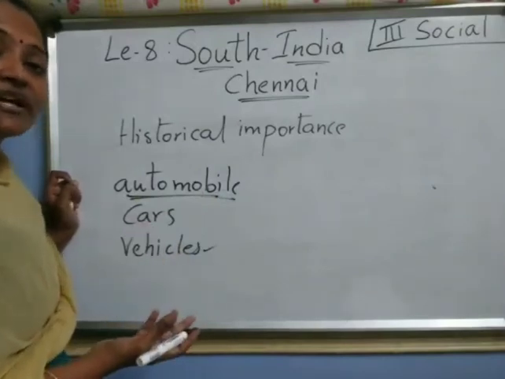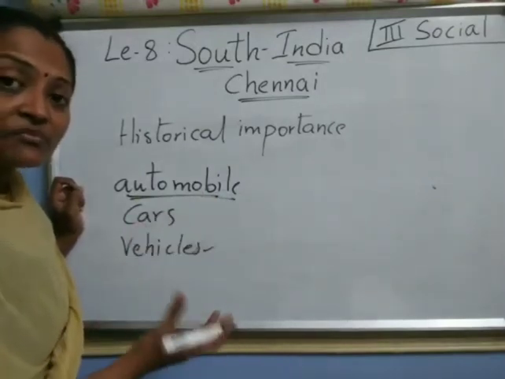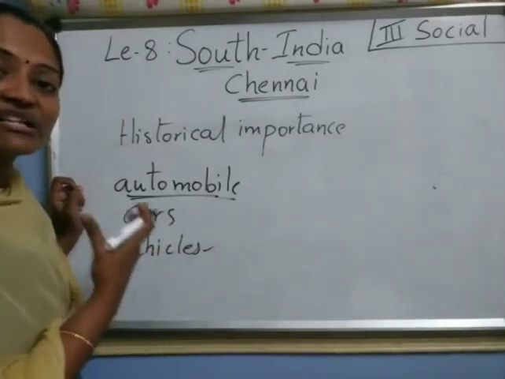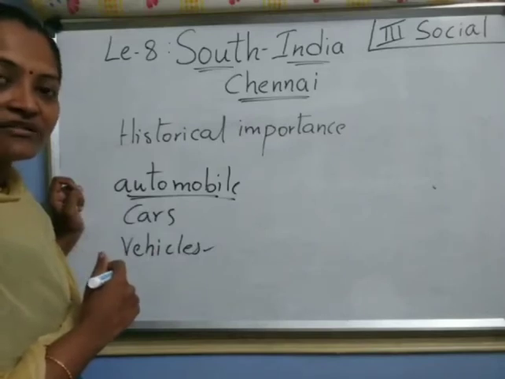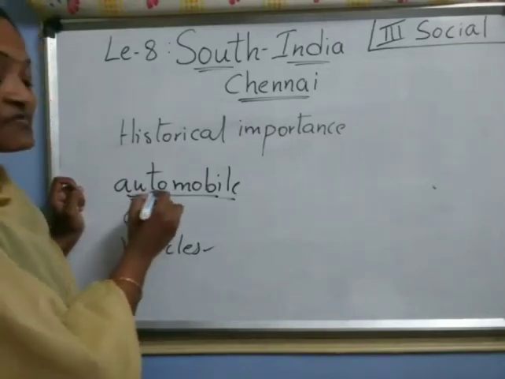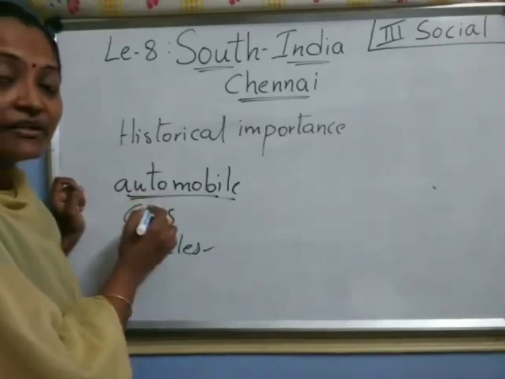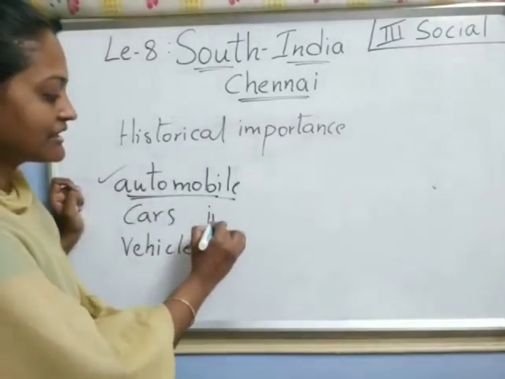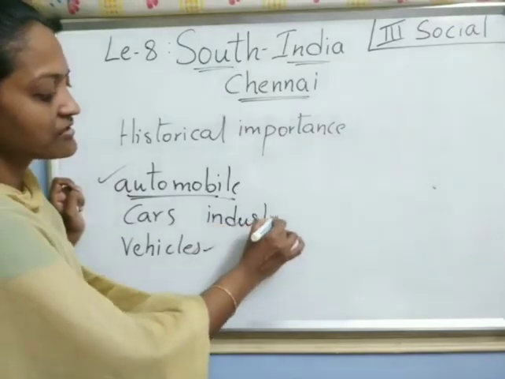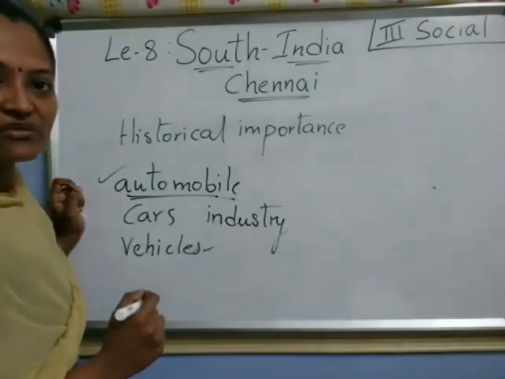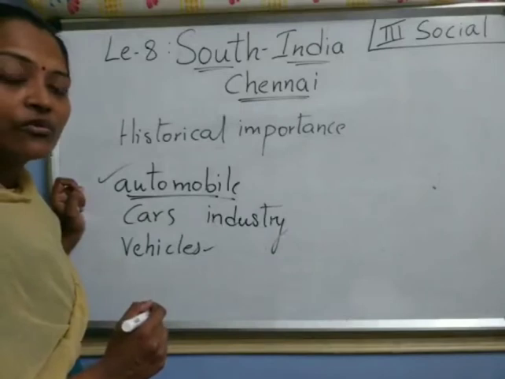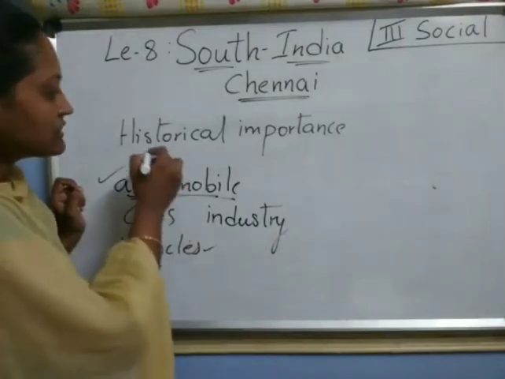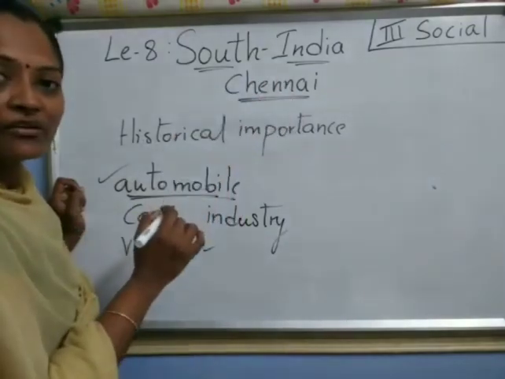So that's why those are manufactured. Manufactured means made in the factories. So many factories are there in Chennai. Understood, children? So it is very successful for industries like automobile industries. Automobile industry means so many factories. Understood, right, children?